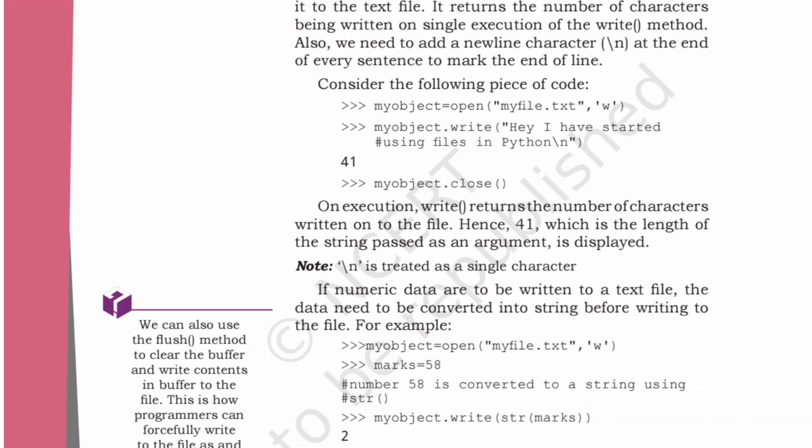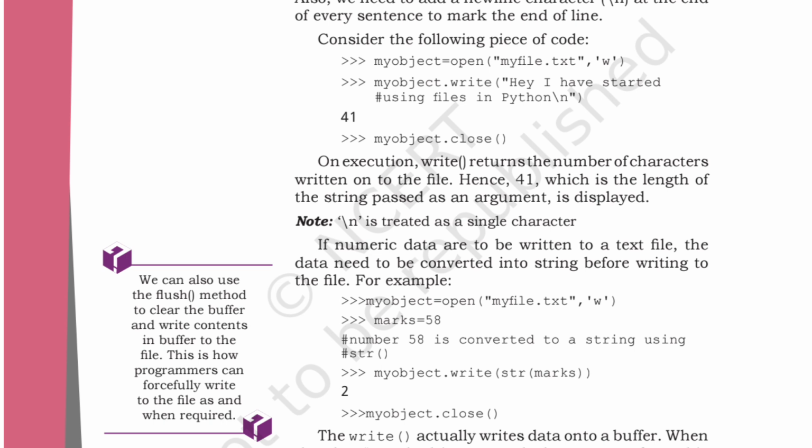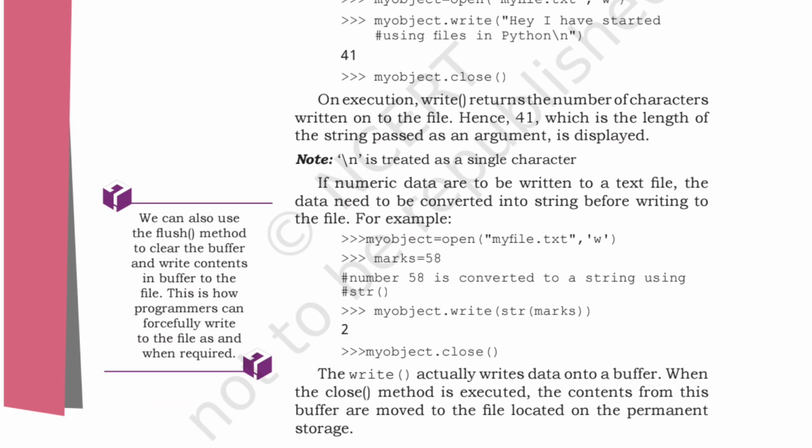That is the write method. Again, slash n is for going to the next line. Over here you have written my object is equal to open myfile.txt, write file, marks will be equal to 58. Then my object dot write, str of marks, then my object dot close. Okay, you will open the file, you will write to it, and then you will close it. This is the syntax.